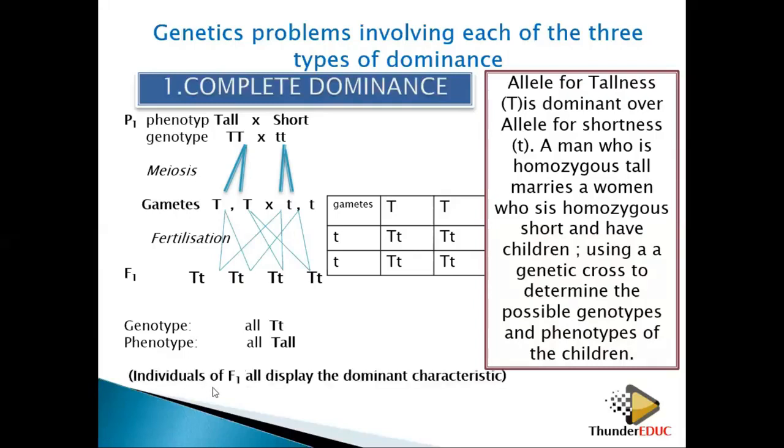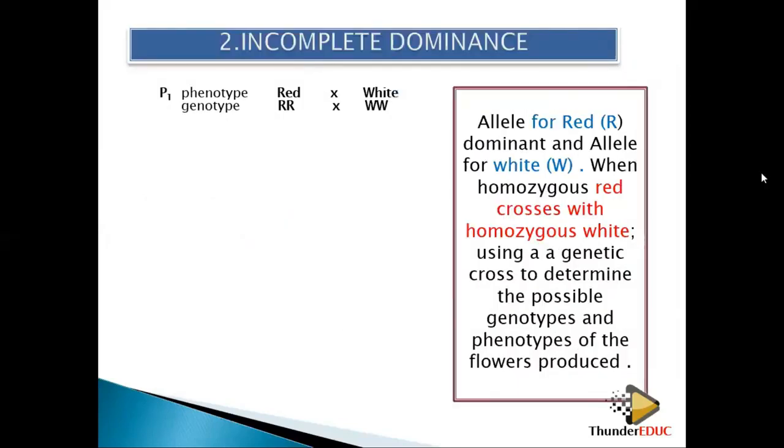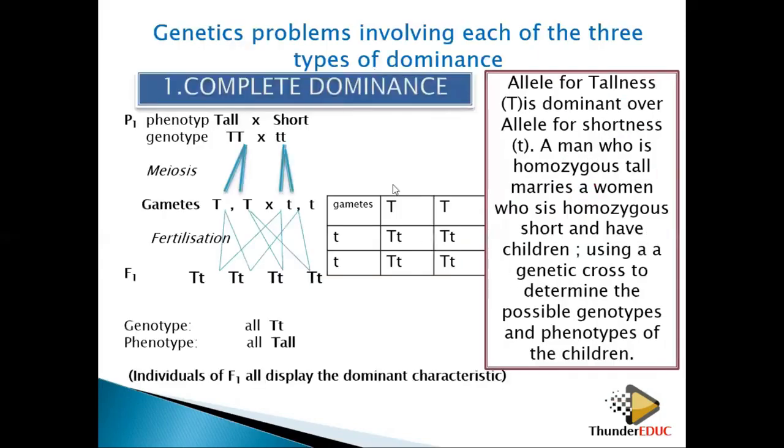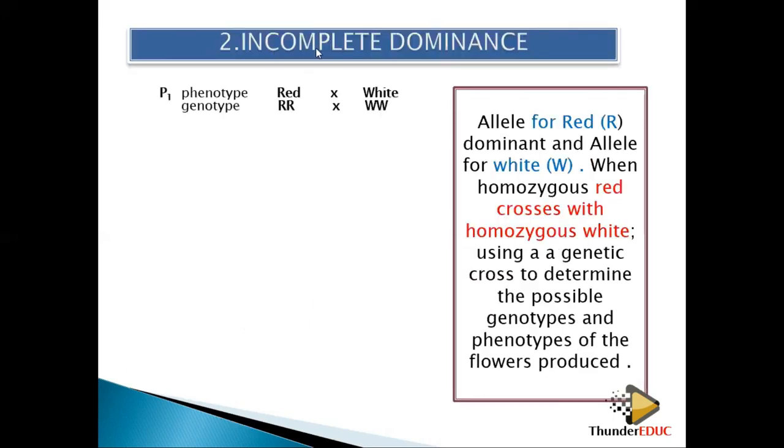And then the individuals of F1 all display the dominant characteristic. It means that all of them are tall. In incomplete dominance, you have the capital letter and the small letter. But in incomplete dominance, neither allele is completely dominant over the other, so we don't have a small letter there.